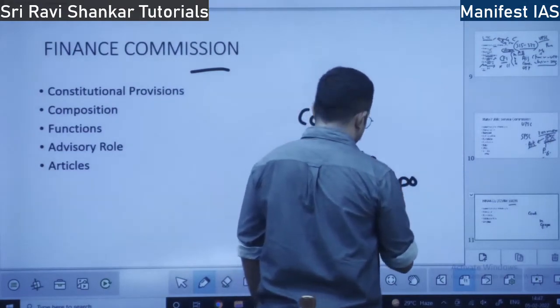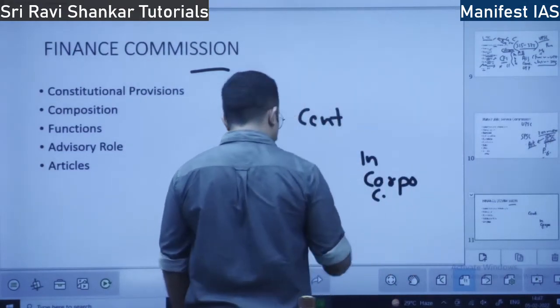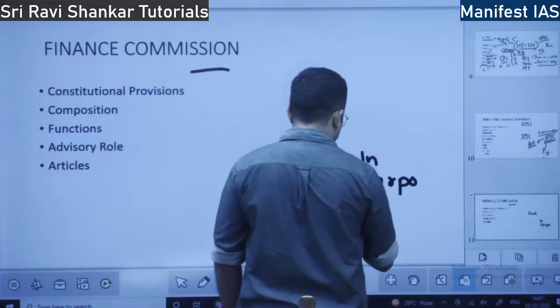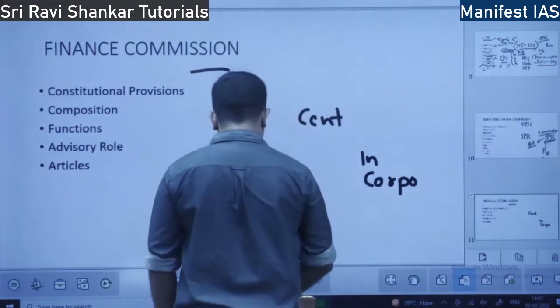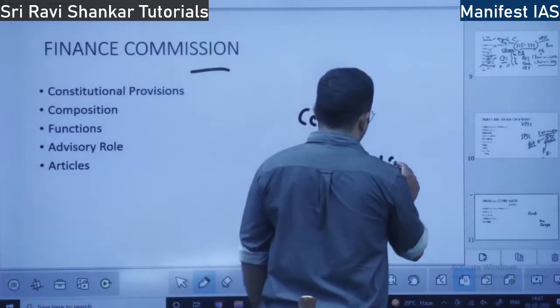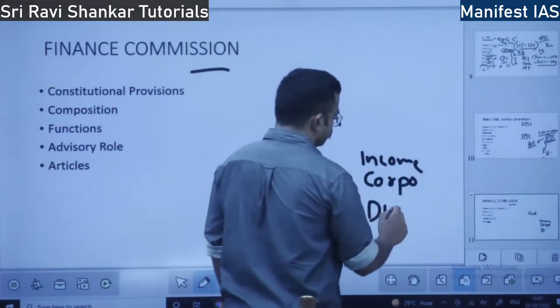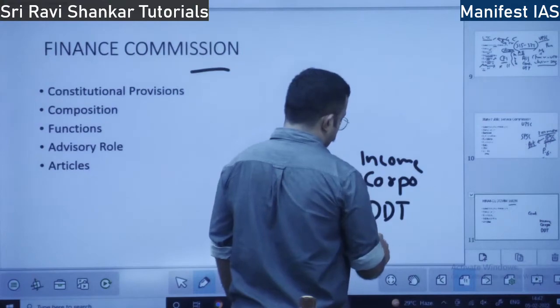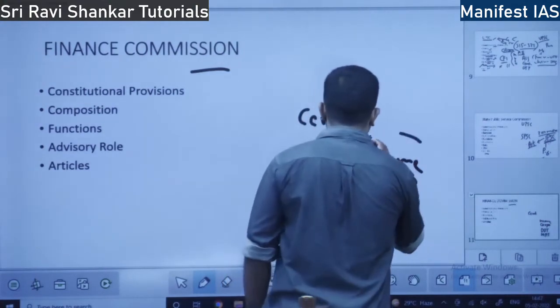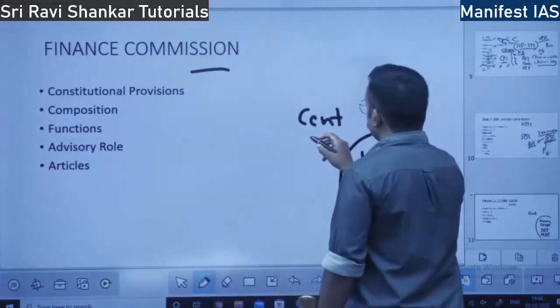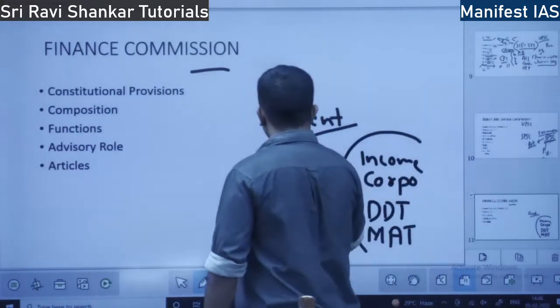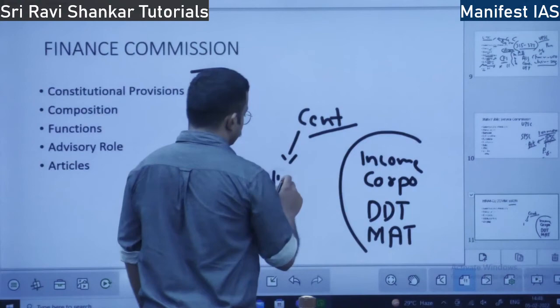Cesses go exclusively to the central government. So income tax, corporation tax, dividend distribution tax, minimum alternate tax, MAT, and many taxes the central government collects. Even indirect taxes.